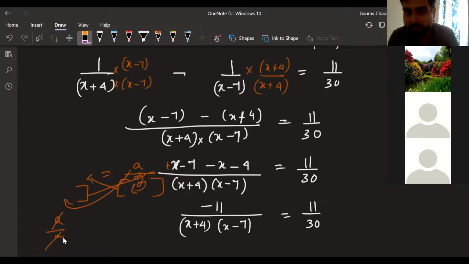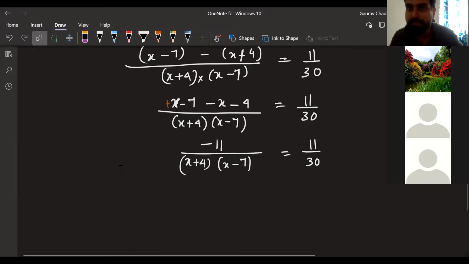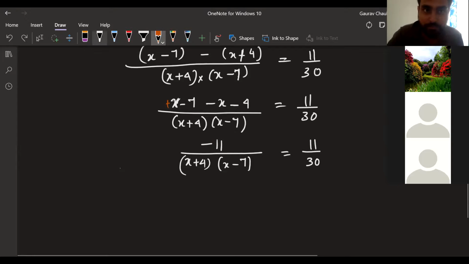That's what I'm going to do. But I'm going to do it in proper steps. I'm not going to just cancel it right now. I'm going to multiply. I'm going to take it to that side so that you understand what's the process. But what I'm saying is you can actually cancel these two and write here minus 1, here plus 1. That is possible. If you're getting it quickly, you can do that. Otherwise, I would advise not to do it if the steps are not clear for you.